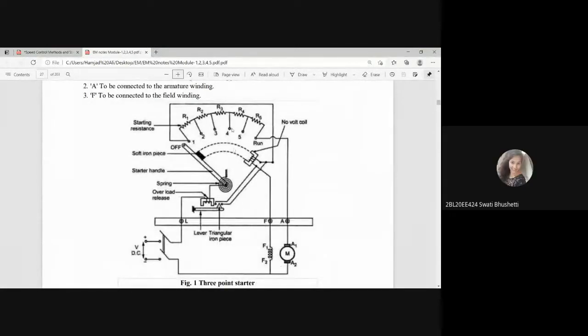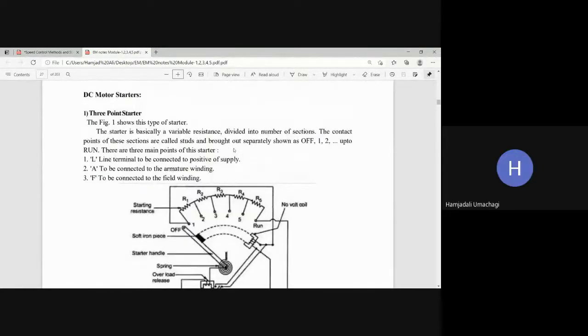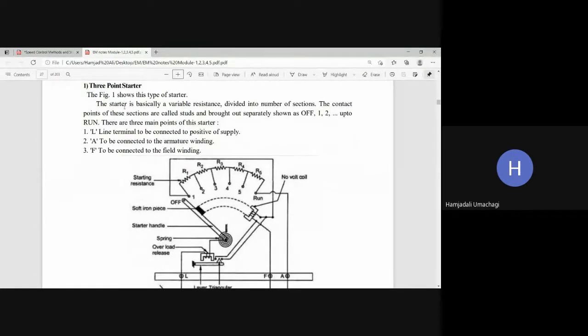There are usually two types of starters for DC motors. These 3-point and 4-point starters we use to control the starting current of a DC shunt motor. But to control the starting current of a DC series motor, the other type is the 2-point starter. That is not there in your syllabus.